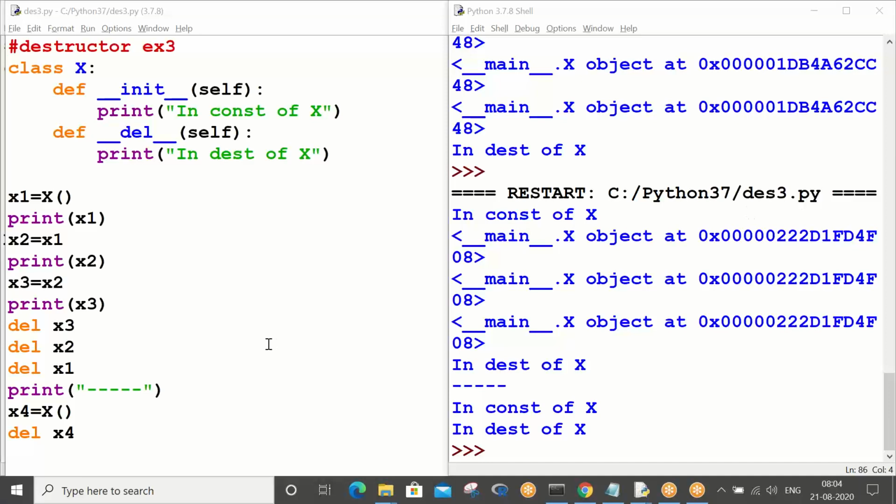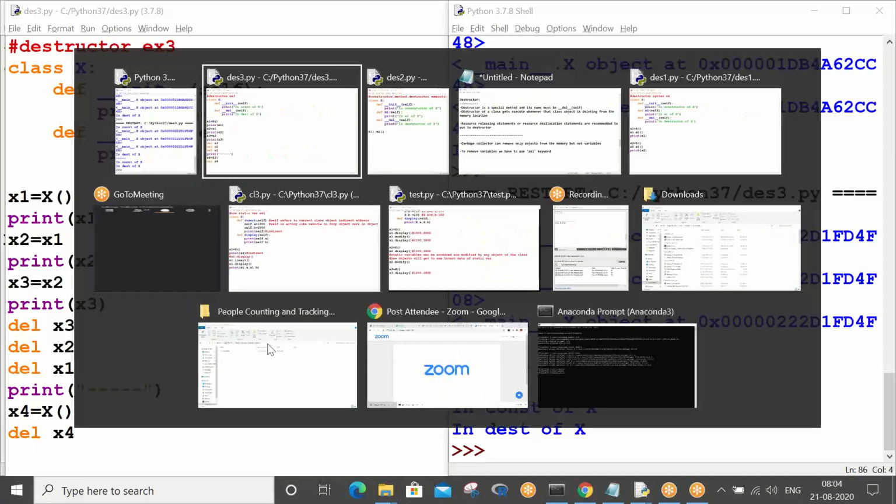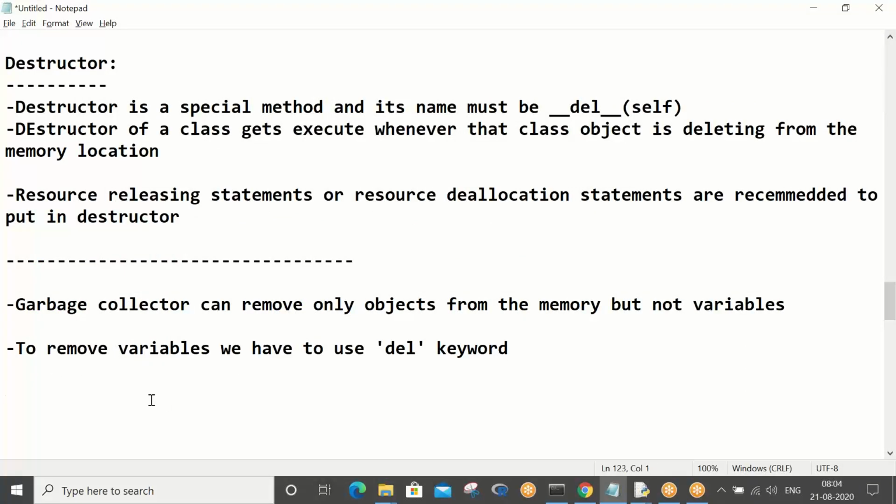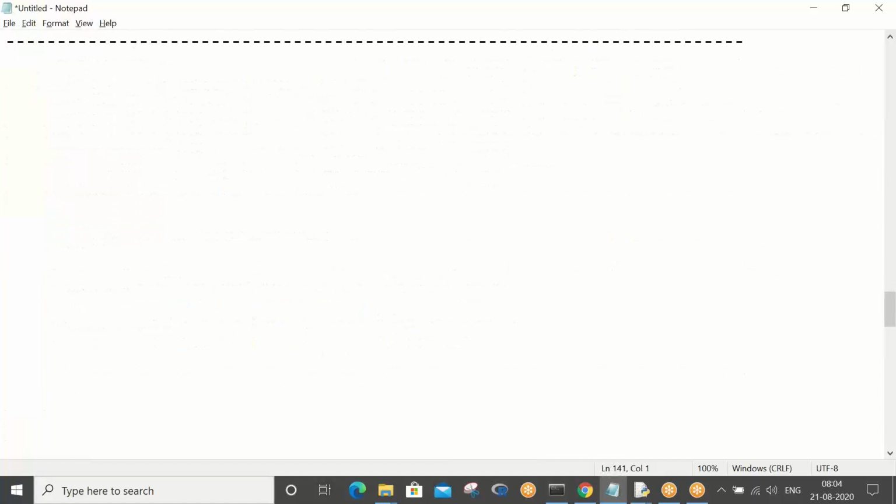Okay. So let me move on. Till now, we have seen only one property of OOPS, that is encapsulation, right? So let's go ahead and see something more, using properties of one class in another class.